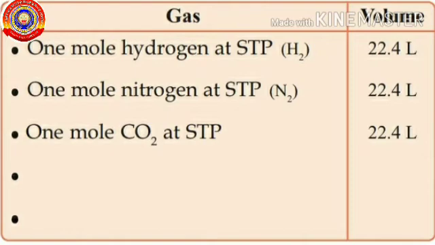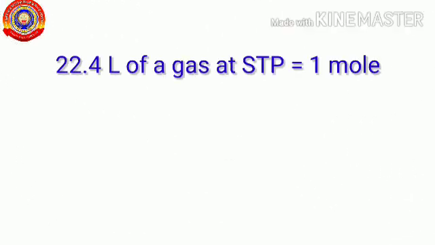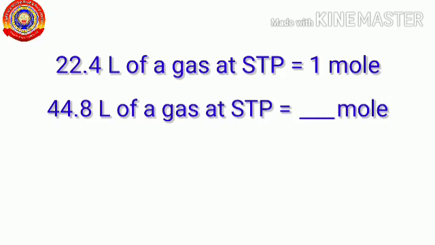If so, can you tell me what is the volume present in 1 mole of oxygen at STP? Right answer, 22.4 liters. Now you know 22.4 liters of a gas at STP is equal to 1 mole. What will be the number of moles present in 44.8 liters of a gas at STP?